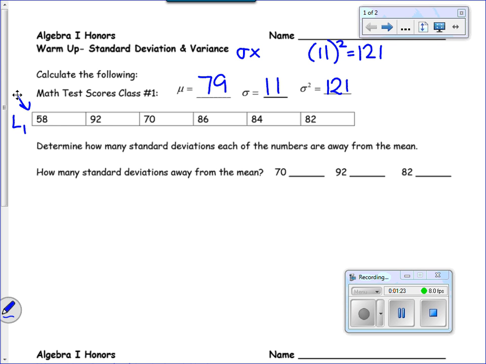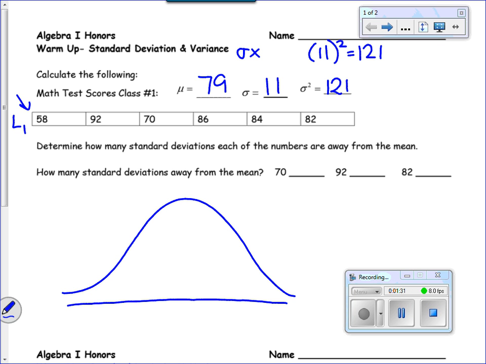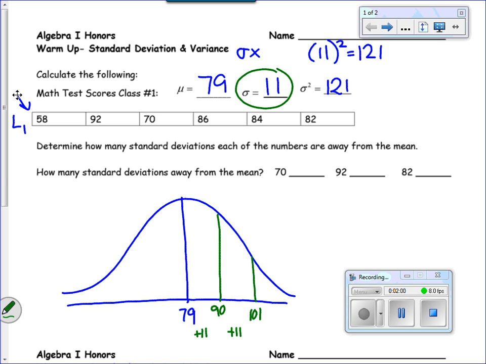So I want to take a look at a bell curve for a moment. I'm just going to draw a little sketch of a bell curve. One piece of information I already know is my mean, which I'm going to say is about 79. Again, we rounded, but that's okay. Now I can see that my standard deviation is 11, which means I'm going to break it into my standard deviation pieces. If I add 11 to 79, I'm going to get 90. And if I add another 11 to 90, I'm going to get 101.